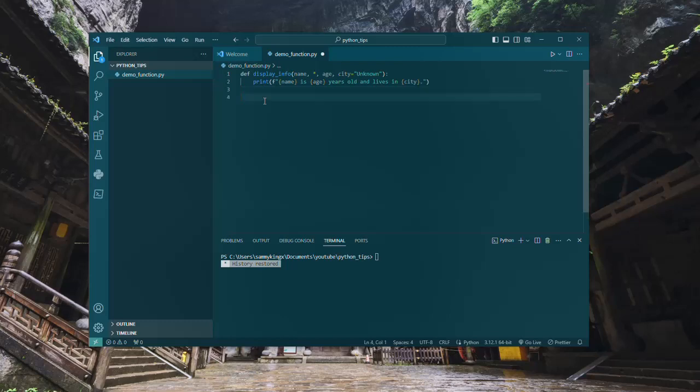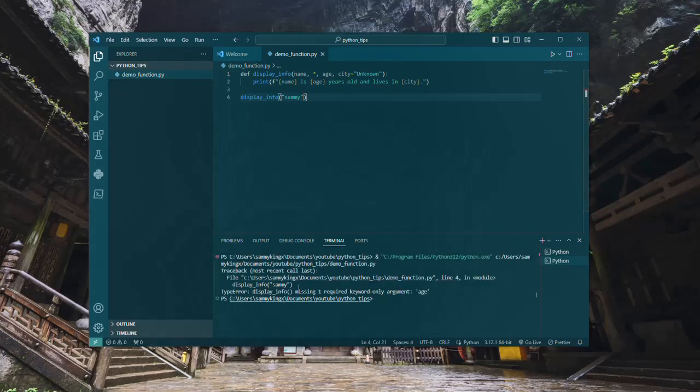Now, prior to this, we know the way we could call our function: for the positional argument, I'm just going to call Sammy. When I run this function, I'm going to get an error. You see, this is the error I'm getting.